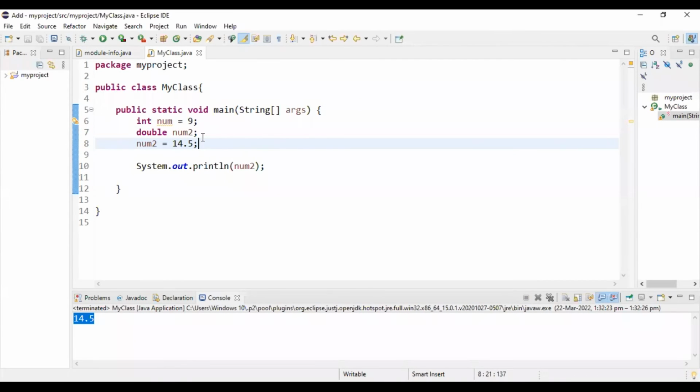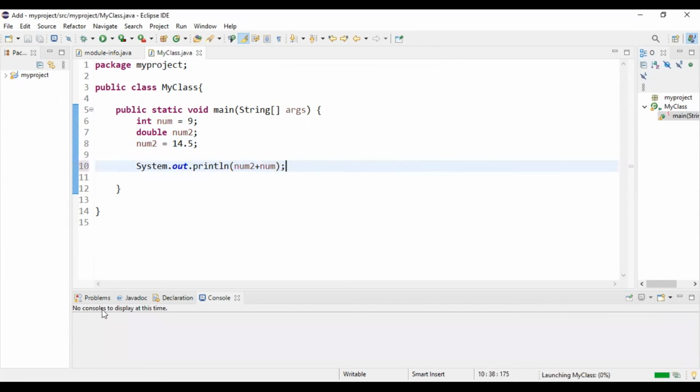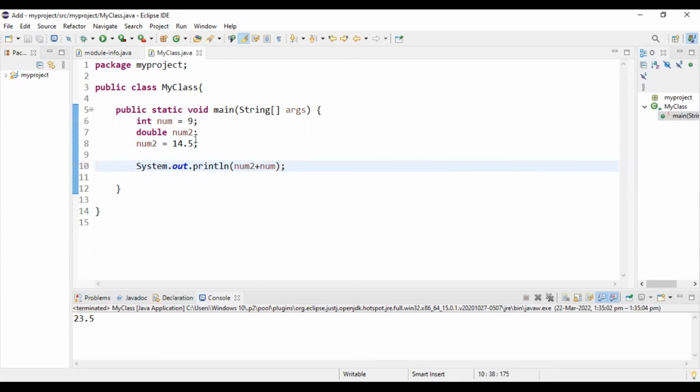So what are Java operators? There are many kinds of operators, for example plus, minus, division, and multiplication. Similarly, Java operators have similar things. For example, we want to add num and num2. So we must print num2 plus num. Now we'll see when we run this that 14.5 plus 9, which is 23.5, is printed. So this is how we can add something.